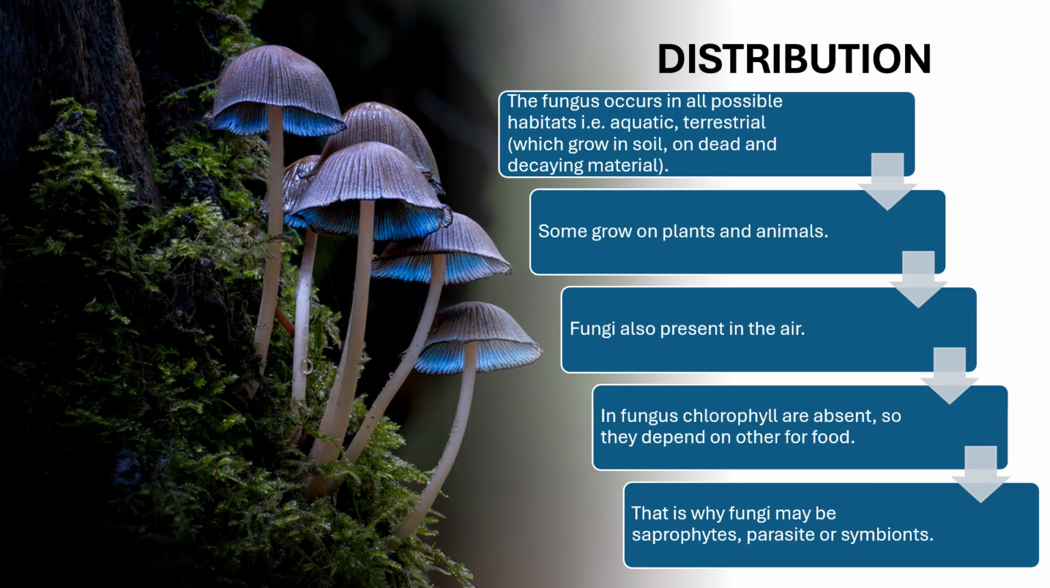Distribution of fungi. Fungi occur in all possible habitats such as aquatic and terrestrial, and they can also grow in soil, on dead and decaying matter. Some fungi can grow even on plants as well as animals. Fungi and their spores are also present in the air. In fungi, chlorophyll is absent so they depend on others for food. That is why fungi may be saprophyte, parasite or symbiont.